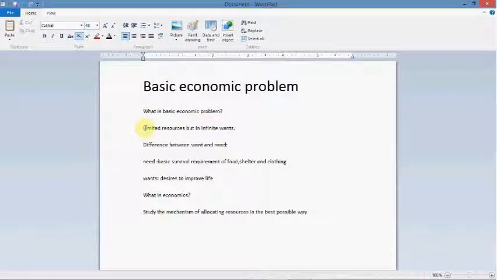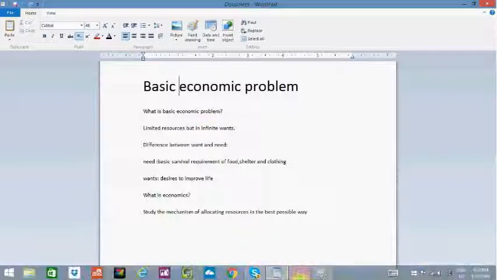The basic answer to this question is that there are limited resources but unlimited wants. This means there's an end to resources but there's no end to the wants. This means resources are limited but wants are unlimited. Now in this tutorial I'm going to explain or elaborate this concept further.